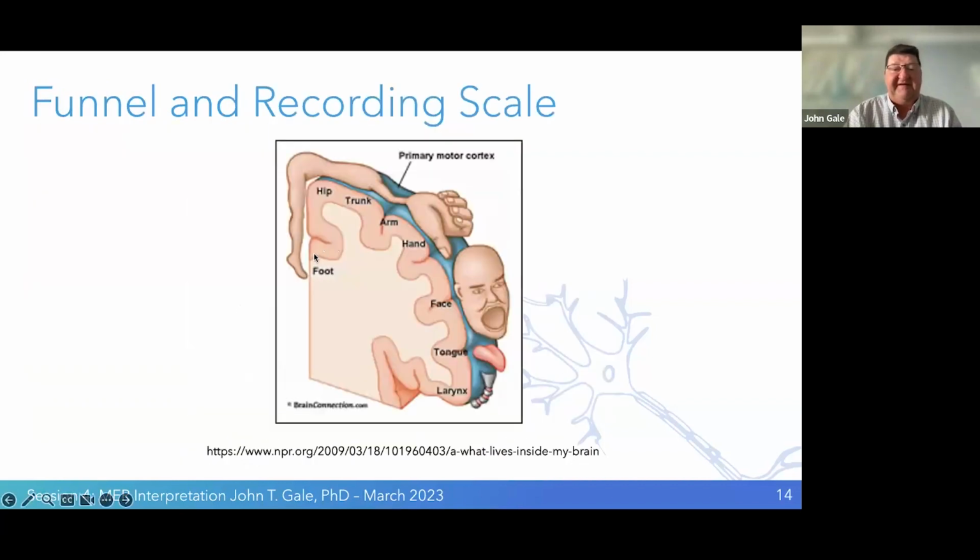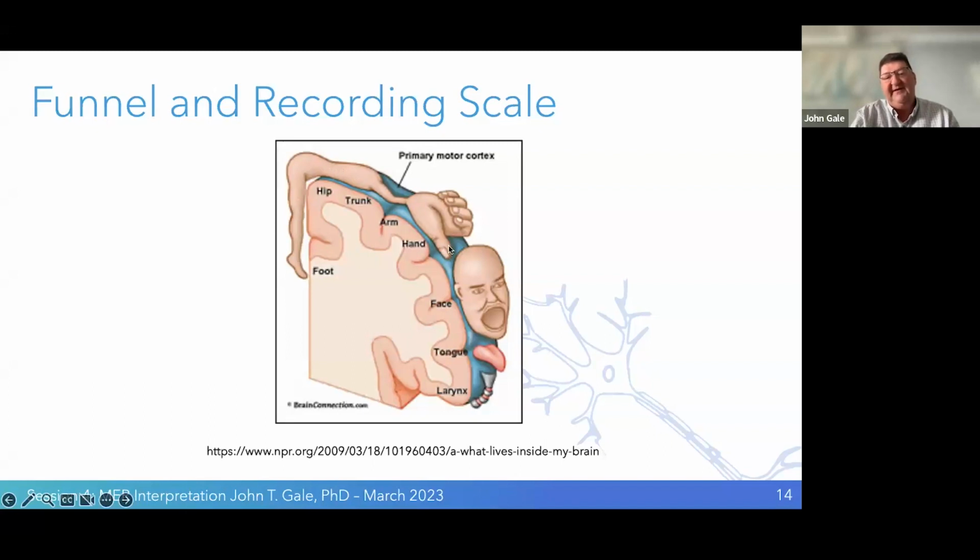This is just a representation of how the body orientation is on the cortical scale. As we can see, this picture is a cross section, what we call a coronal section. This line here is the middle of the brain to orient you. This is the lateral portion of the brain, and we can see the feet are actually in the fold of the brain. The legs extend up through the fold, and then the rest of the body wraps around.